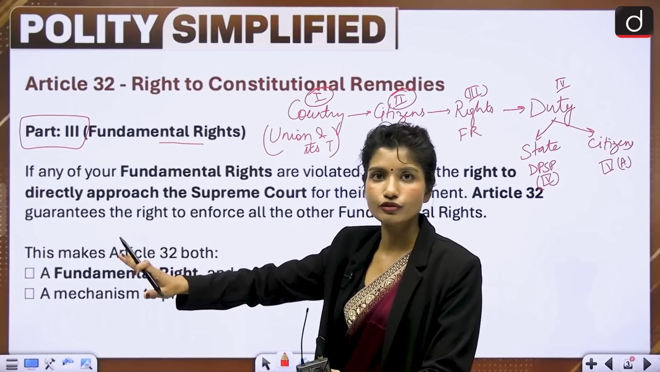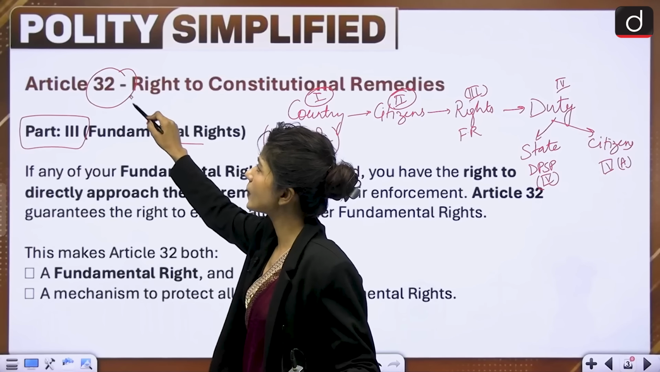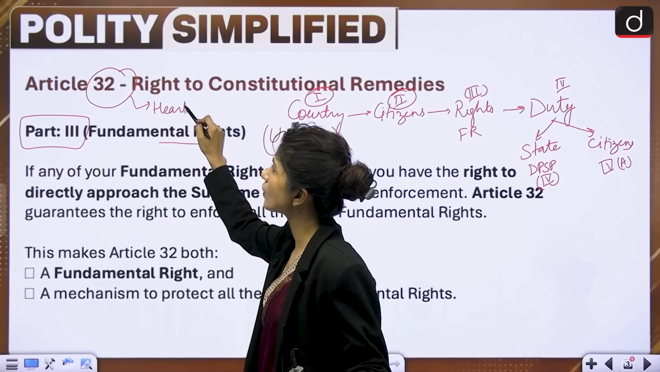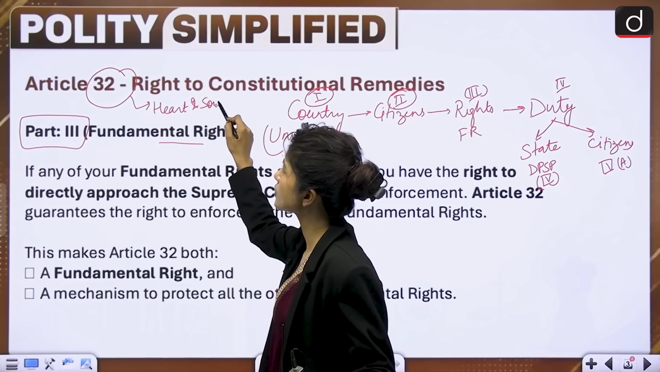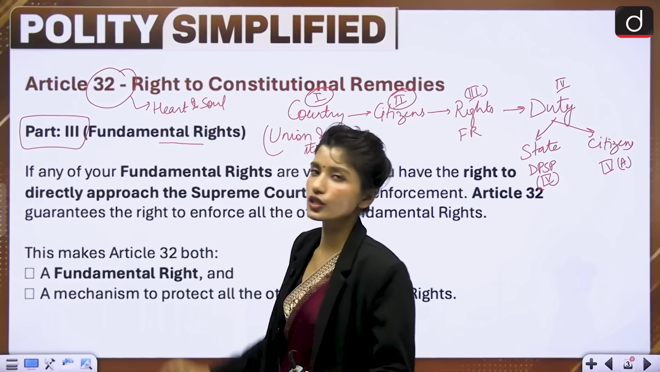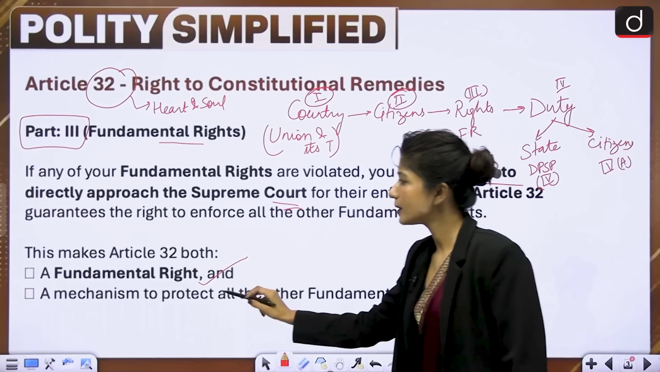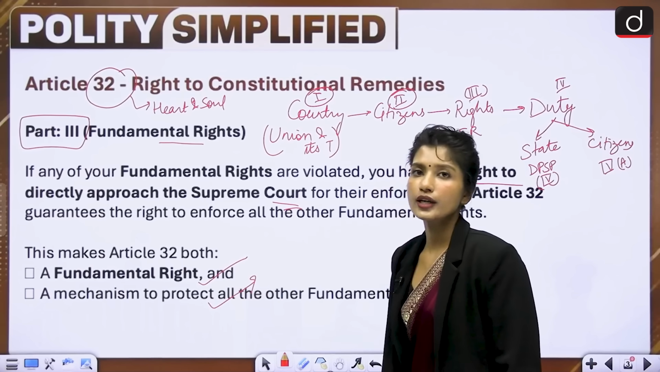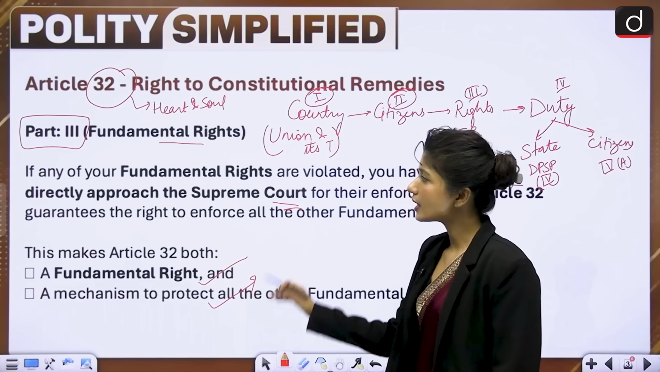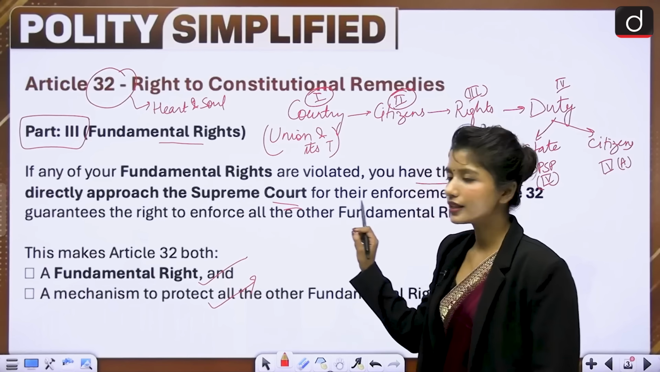So this Article 32 becomes extremely important, and that is why it has been called the heart and soul of the Constitution by Dr. B.R. Ambedkar. So Article 32 itself is a fundamental right that gives you the right to directly approach Supreme Court for their enforcement, and apart from that, it is also a mechanism to protect all the other rights. Now there is another point that you should be noticing here, which is in case of violation of fundamental rights, we can directly approach the Supreme Court.